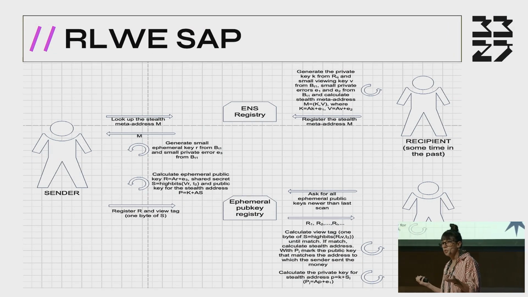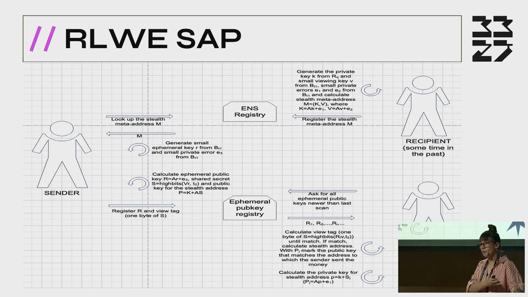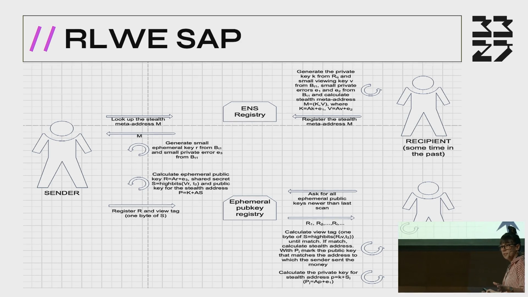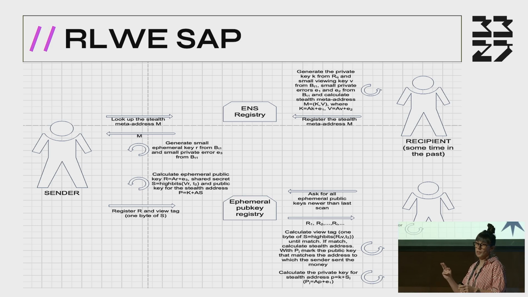Why? Because they add some errors. And Bob does not know the errors of Alice, and Alice does not know the errors of Bob. So both of them will obtain different results. And in order to calculate the same address, we need to cut off the last bits, okay?